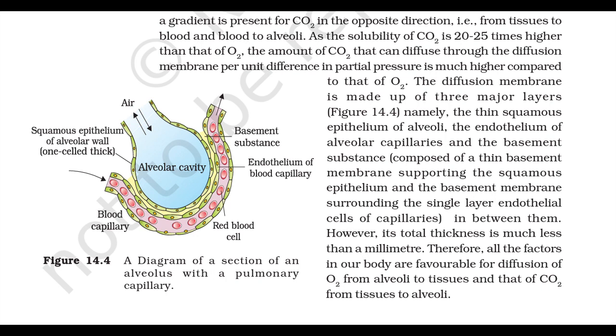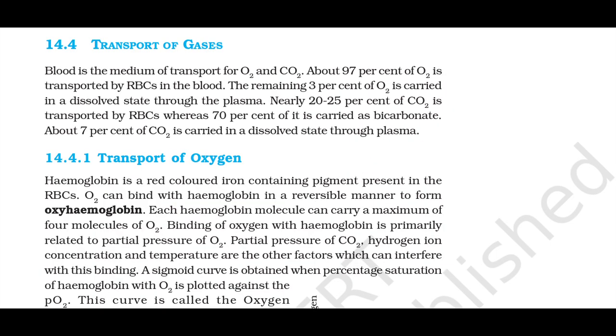The diffusion membrane is made up of three major layers, namely the thin squamous epithelium of alveoli, the endothelium of alveolar capillaries, and the basement membrane in between them. However, its total thickness is much less than a millimeter. Therefore, all factors in our body are favorable for diffusion of O2 from alveoli to tissues and that of CO2 from tissues to alveoli.